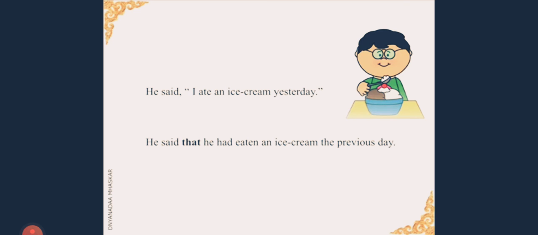After the reporting verb, there is a comma. We have removed that comma, and that comma is replaced by the conjunction that. I is a pronoun which is changed into he. We will understand this later on. Then it is in simple past. We have changed the simple past into past perfect, had eaten. Yesterday is a pointer word, so we have changed yesterday into previous day.